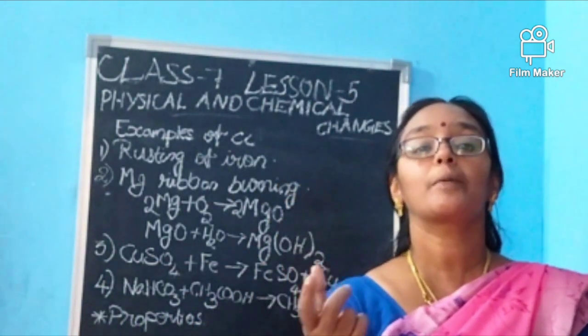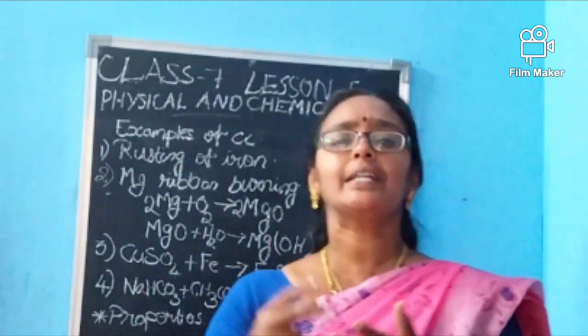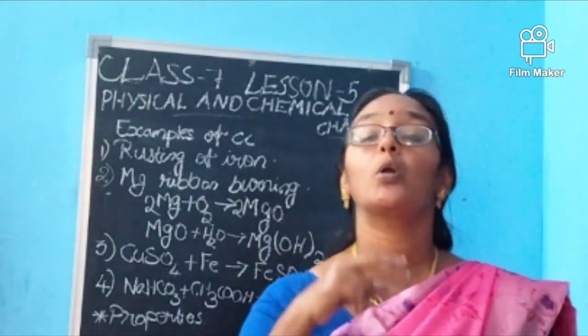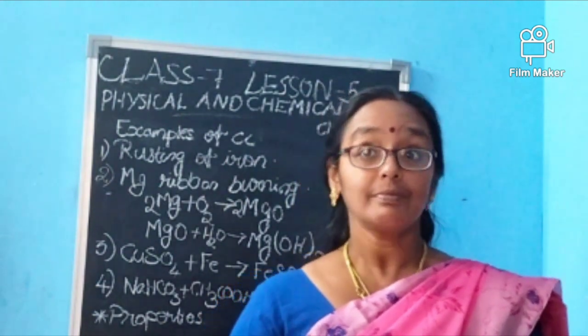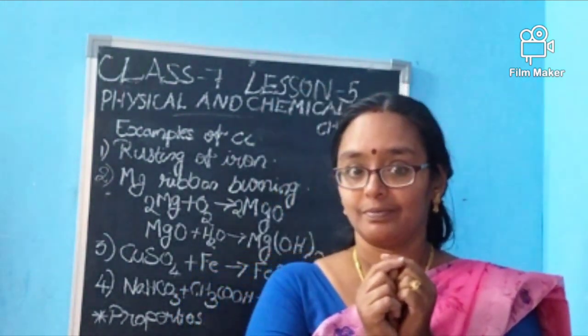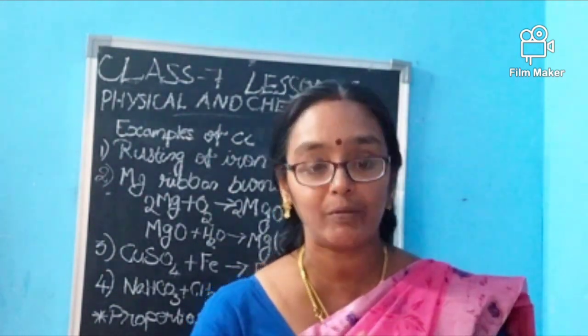All these are the important properties of what, ma'am? Chemical reaction. So in a chemical reaction, are there any changes happening? We have told all new substances are formed. Are there any other changes happening? In this kind of reaction, sometimes radiation will be formed. Sometimes heat energy will be evolved.